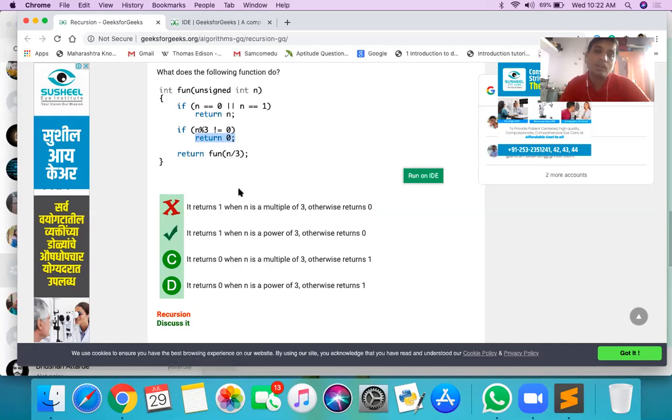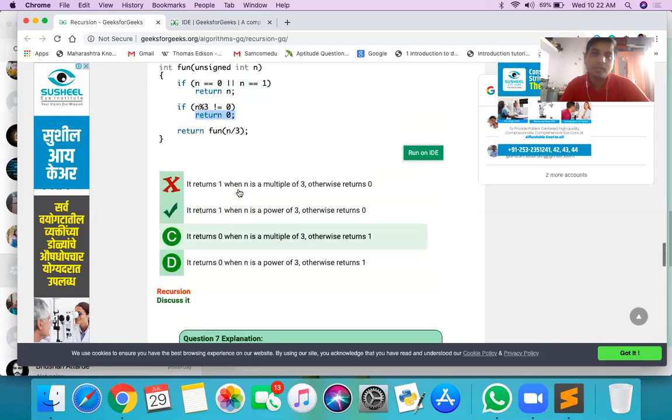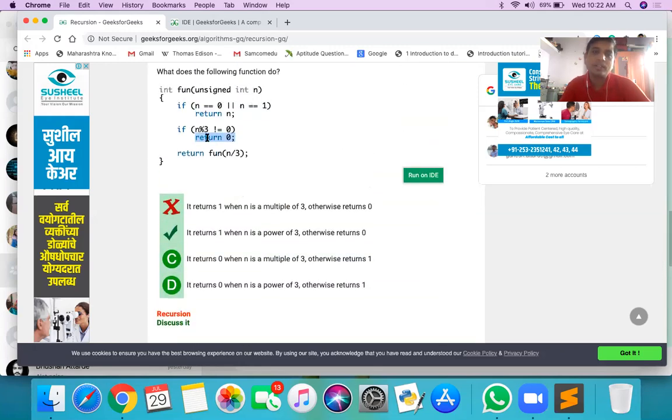But in case of a power, suppose we take the example 27. 27 modulus 3 not equal to 0 is false. So 27 divided by 3 is 9. So fun of 9 will be called. Again false, because 9 is perfectly divisible by 3. Fun of 9 divided by 3 is 3. Fun of 3 will be called. Again 3 modulus 3 is false. Fun of 3 divided by 3 is 1. So n is 1, so return n. So 1 will be returned.